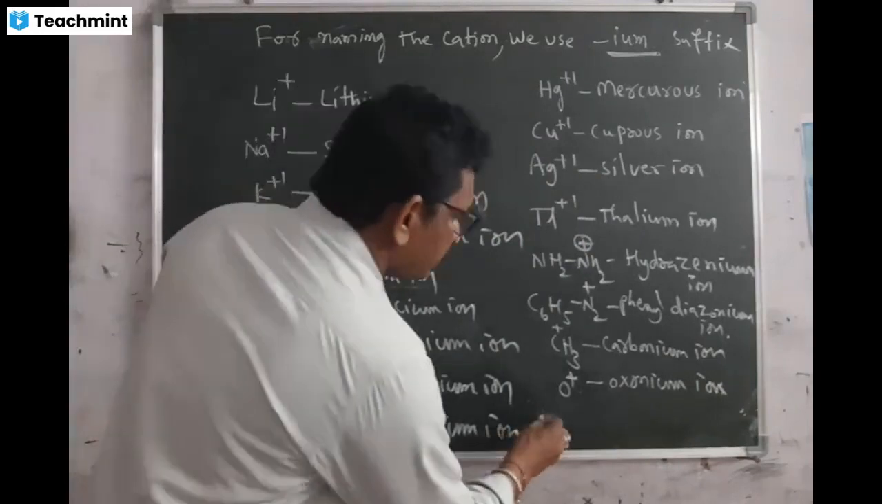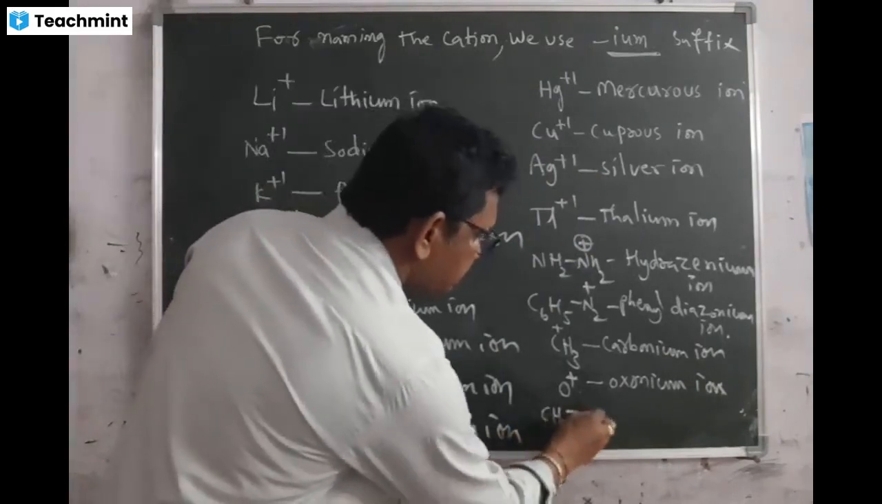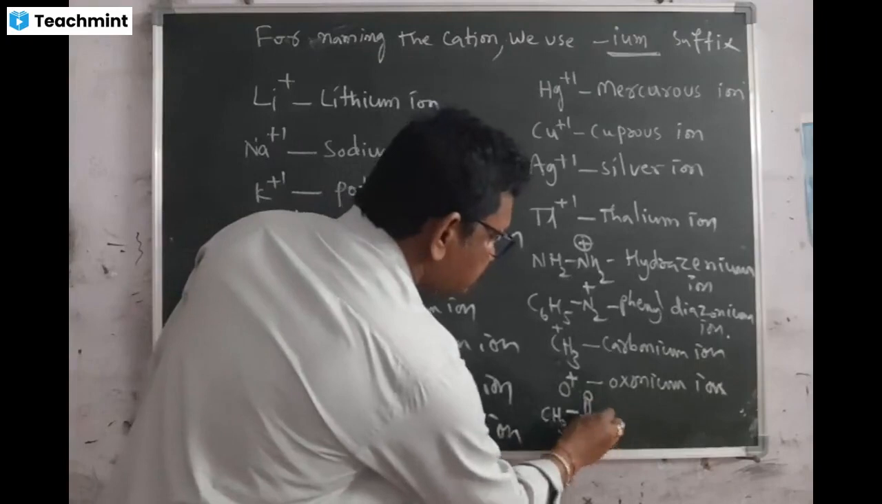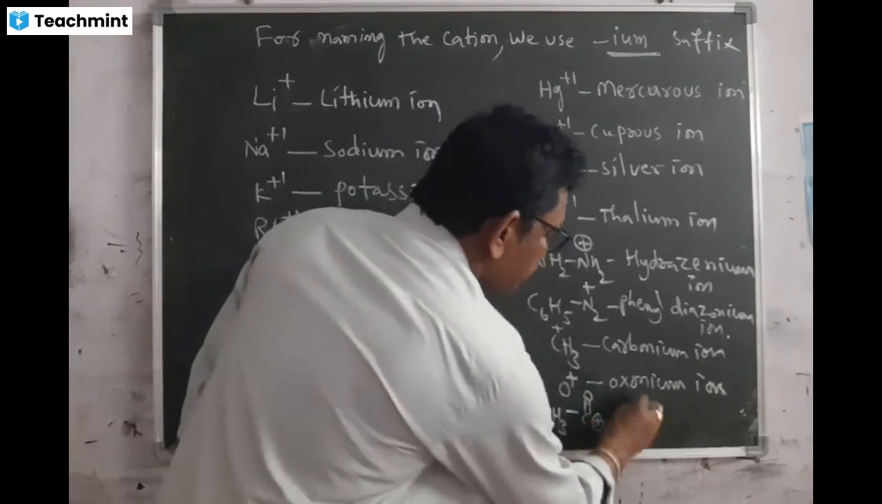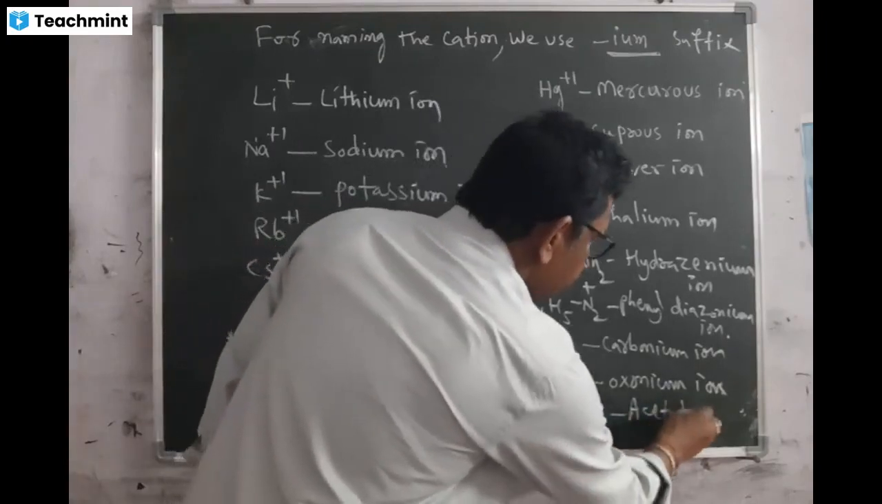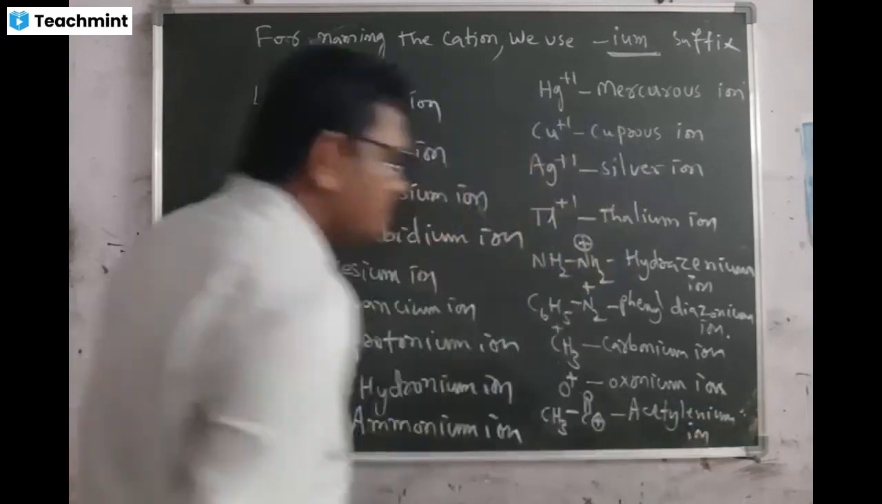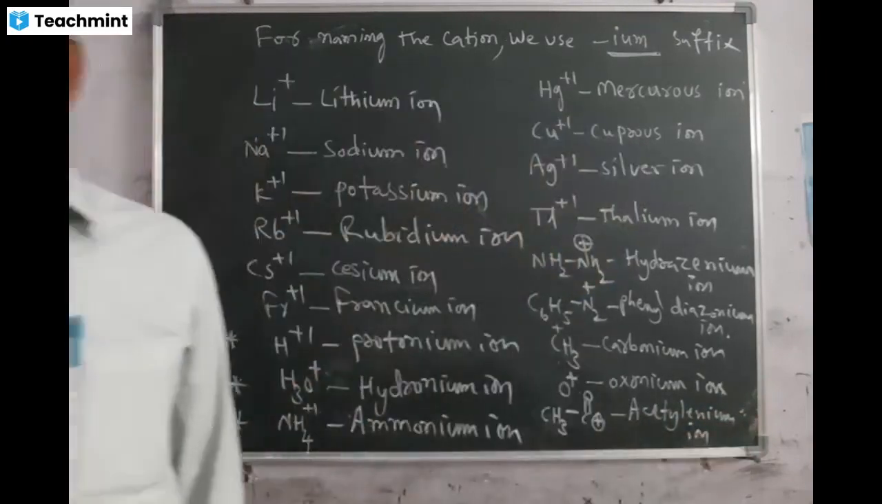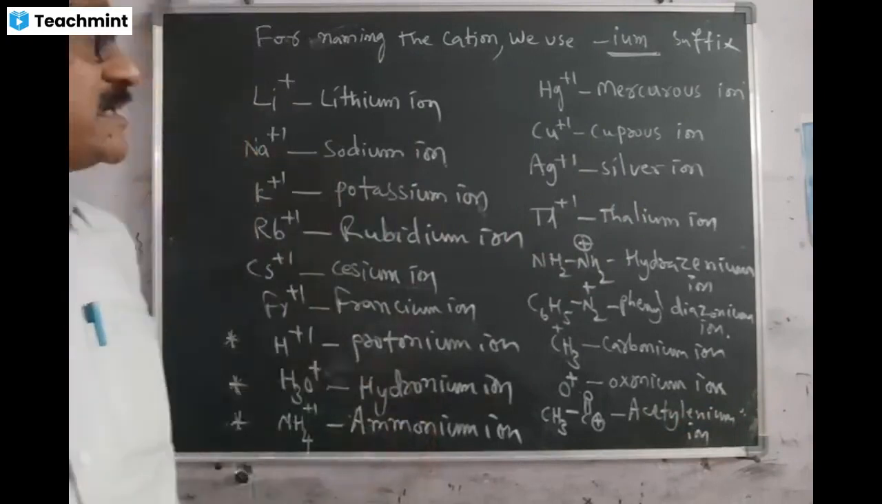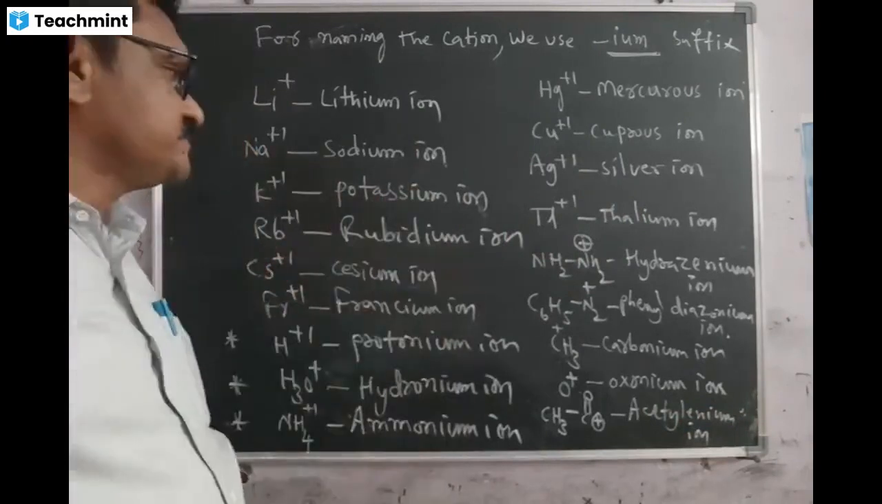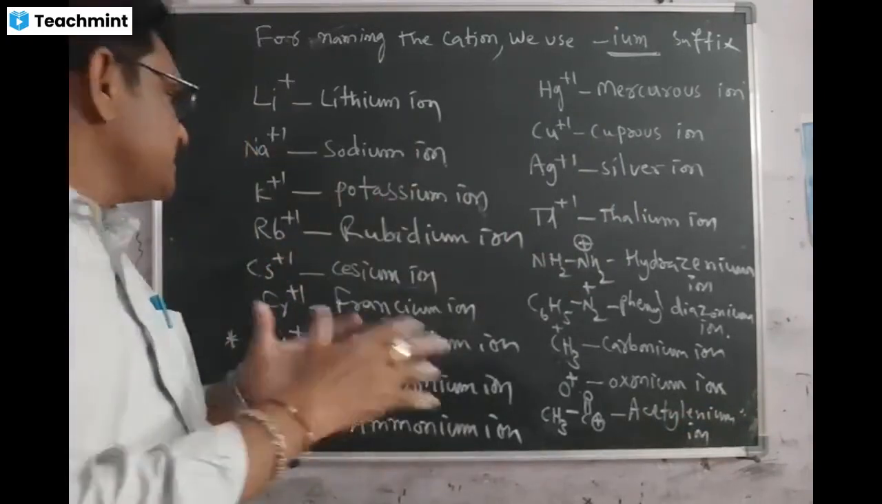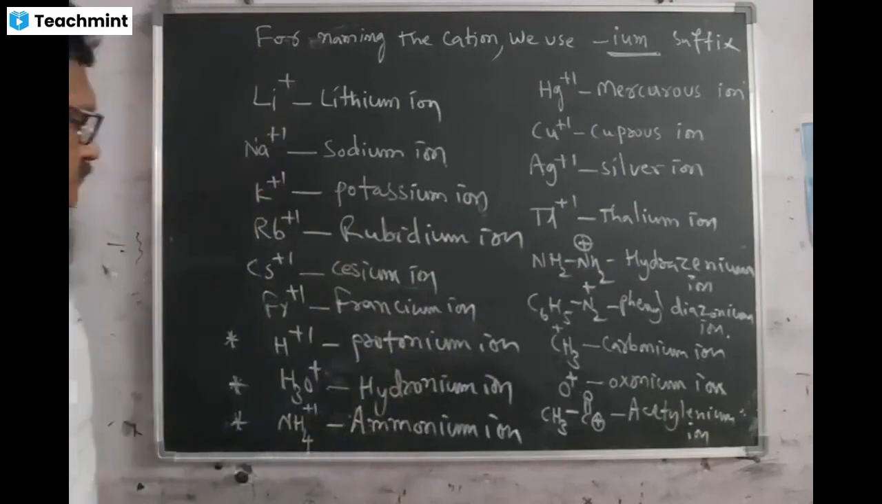Okay, then CH3CO+. This is called acylium ion. Okay, these are enough. These are enough to understand chemistry, even maybe tough chemistry also. These ions are enough. So you should write and practice a number of times.